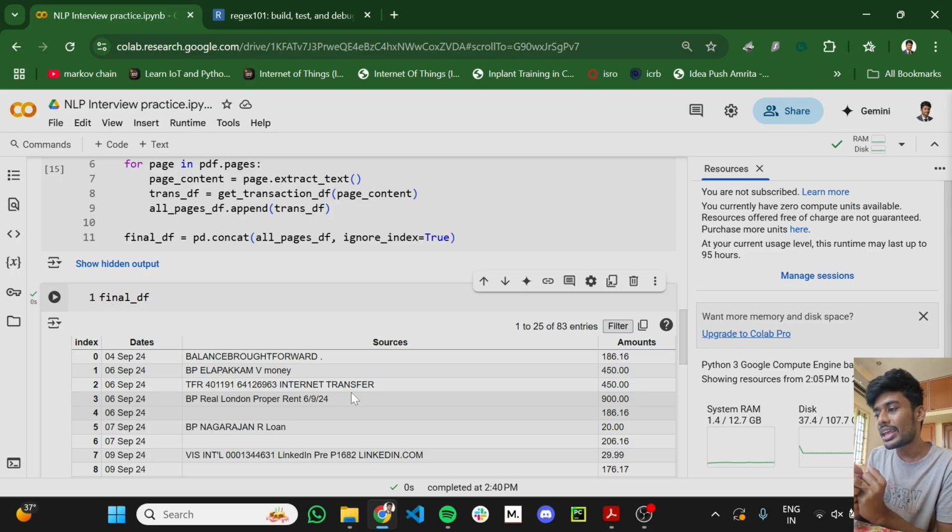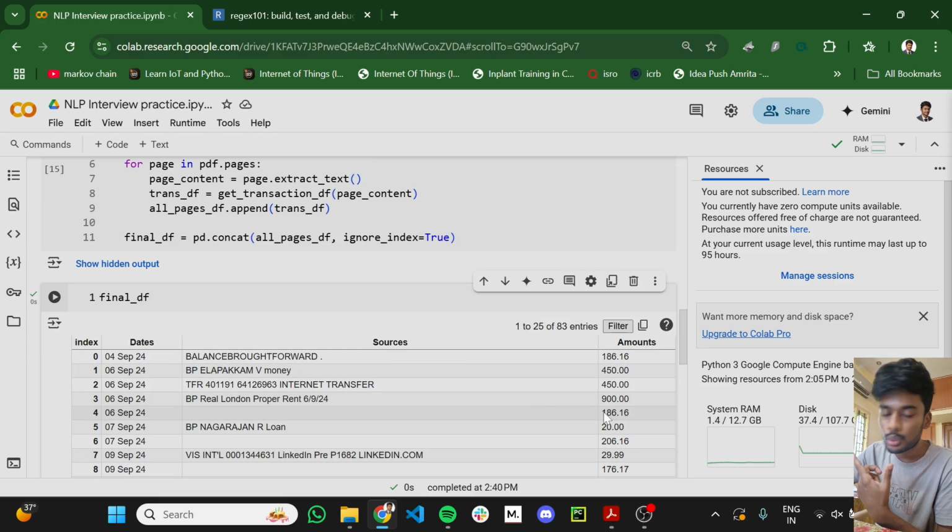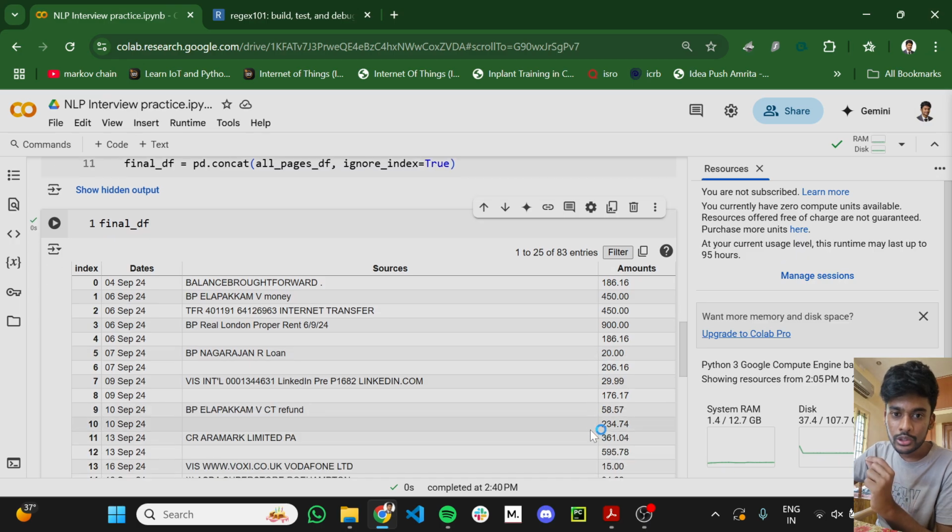Either we need to compute whether it is a positive or negative one, because we have the end result, the closing balance for each day. For every statement there will be an initial value. Here, the total amount that came in is 450 plus 450, and the amount that went out is 900, so it is the same.